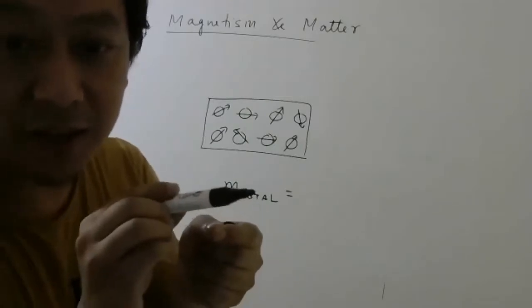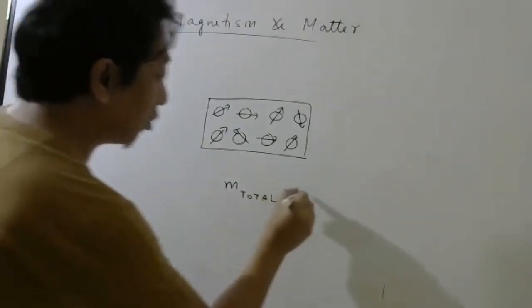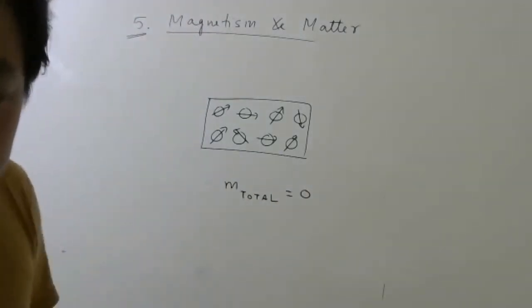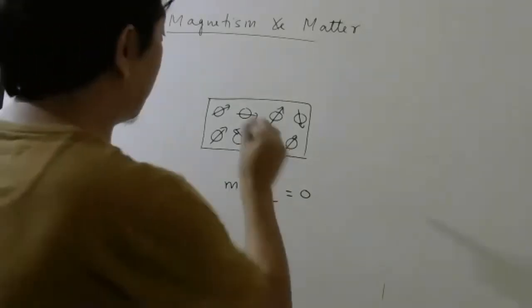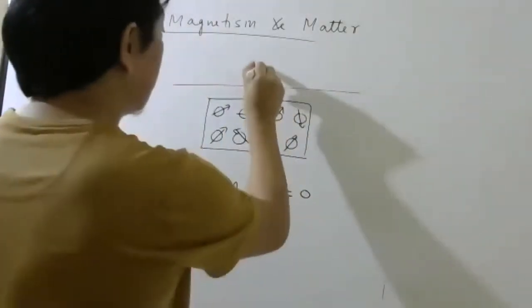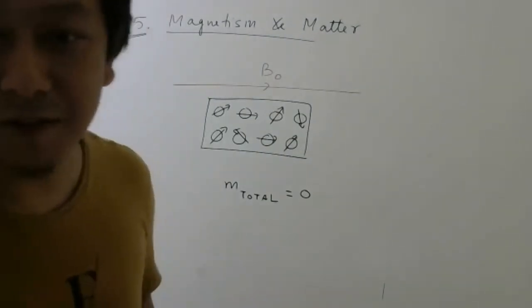So if one vector is positive, another vector will be negative. So total magnetic moment will be 0. But when you apply an external magnetic field, how can you apply an external magnetic field? Just now you have discussed.